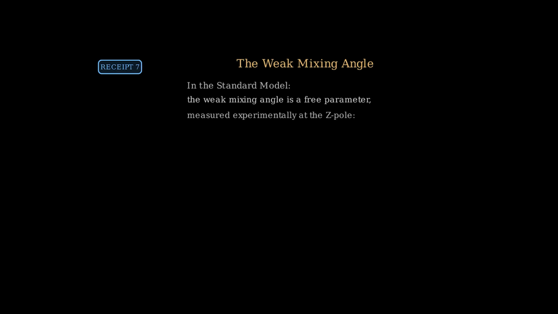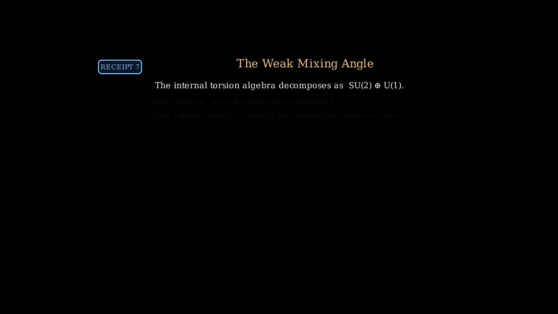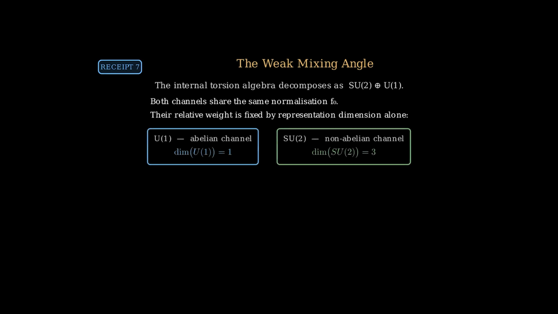The next prediction concerns the weak mixing angle. In the standard model, this is a free parameter measured experimentally to be approximately 0.231 at the Z-pole. TTFT predicts it as a pure spectral ratio. The internal torsion algebra decomposes as SU2 plus U1. The two channels share the same normalization F0. Their relative contribution is fixed purely by representation dimension.